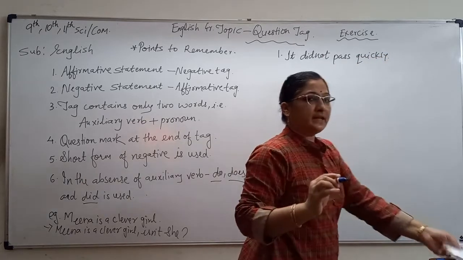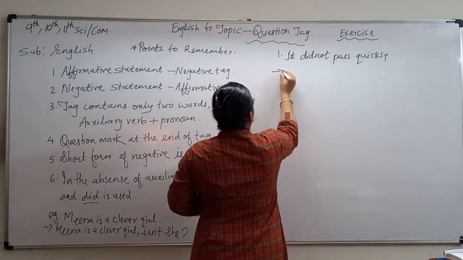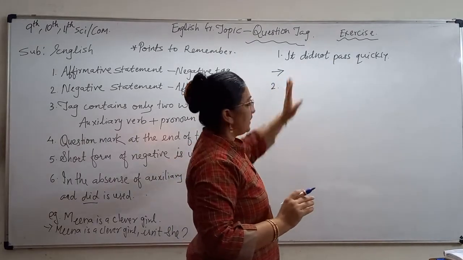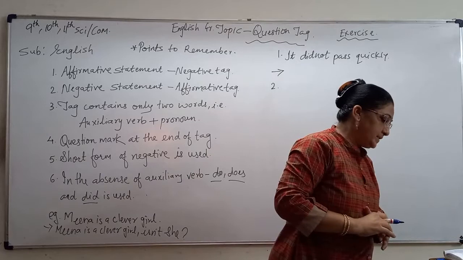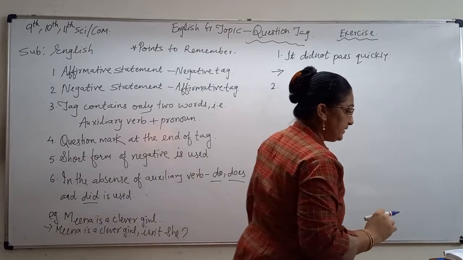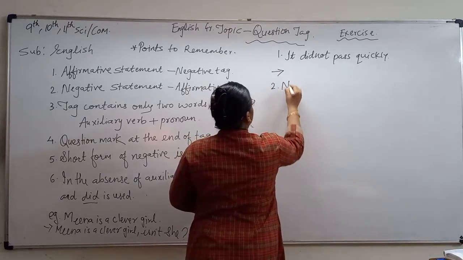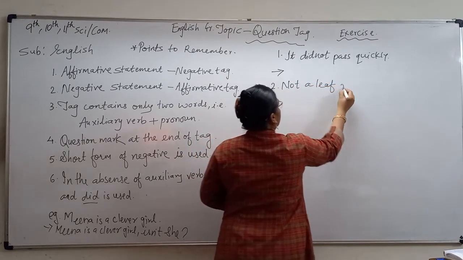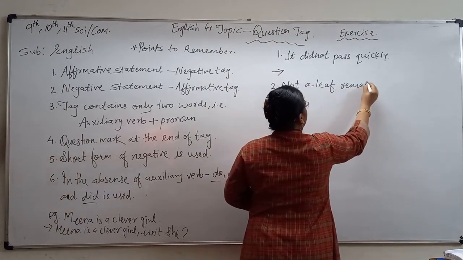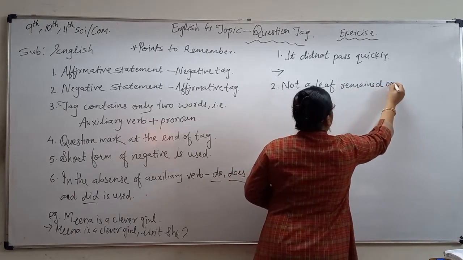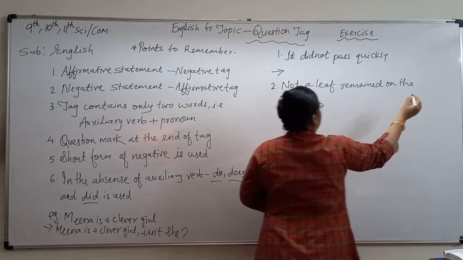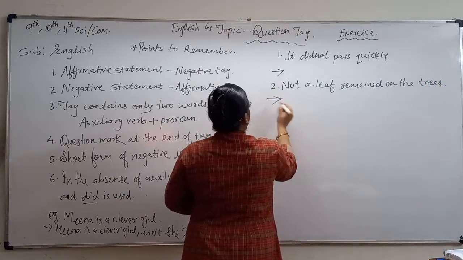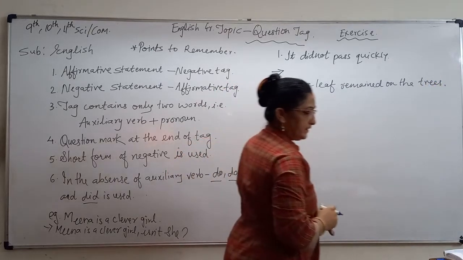This time I will write the answer properly, so I have left space for writing the answer. The second question is: Not a leaf remained on the trees. Again, the answer we will write later.